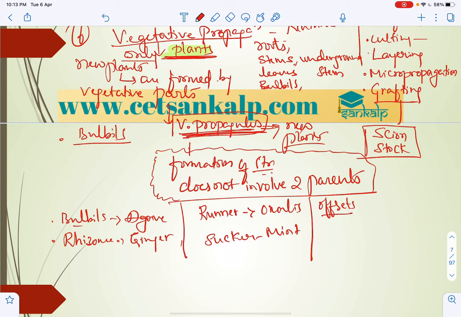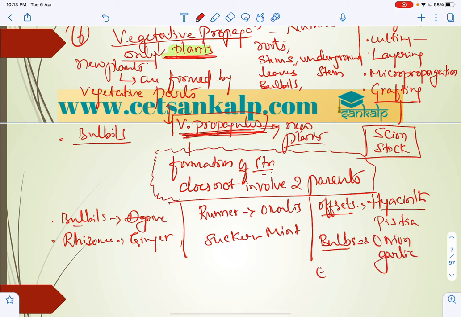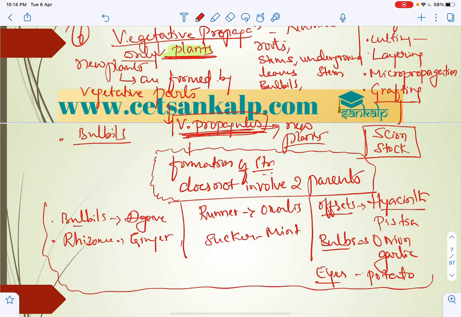Offsets of Eichhornia, which has the common name hyacinth, and also Pistia. And bulbs of onion, garlic, and one more, eyes of potato. So these are the direct questions we may get in case of vegetative propagules.